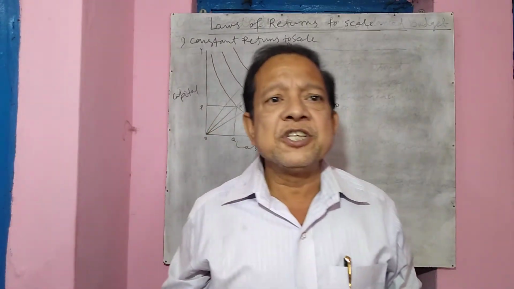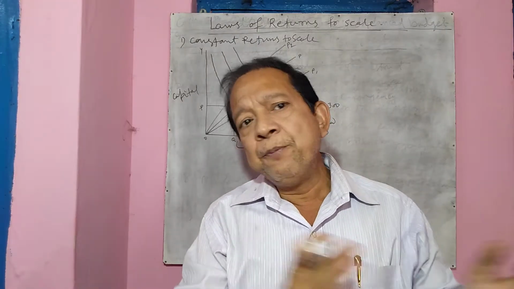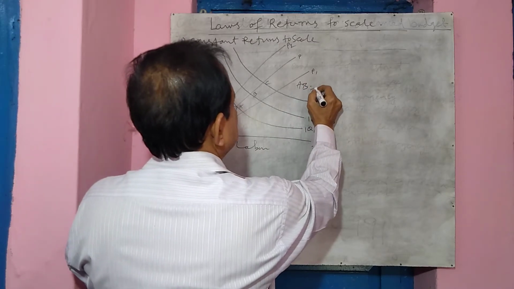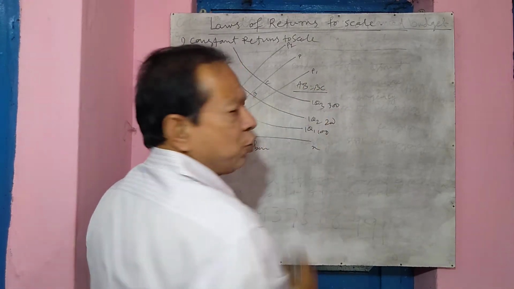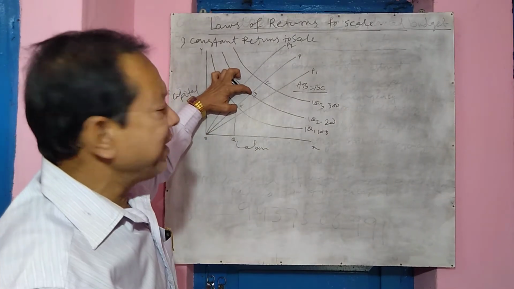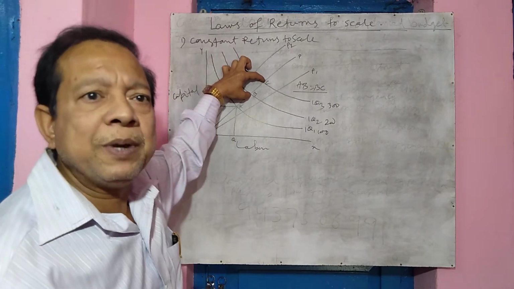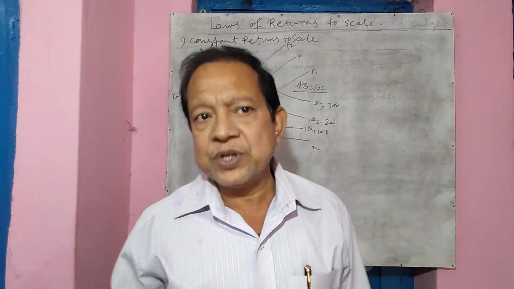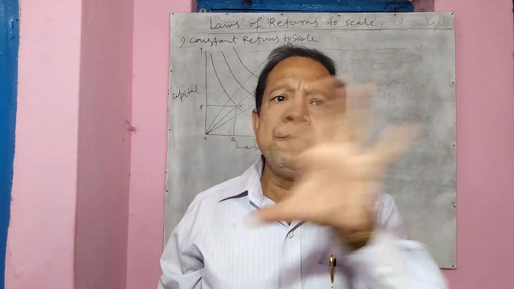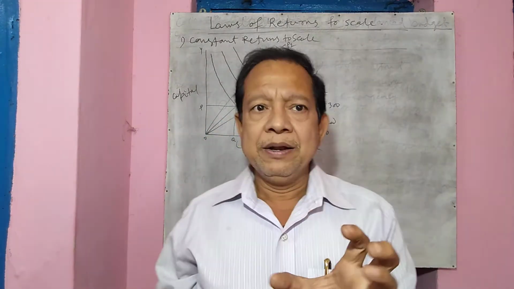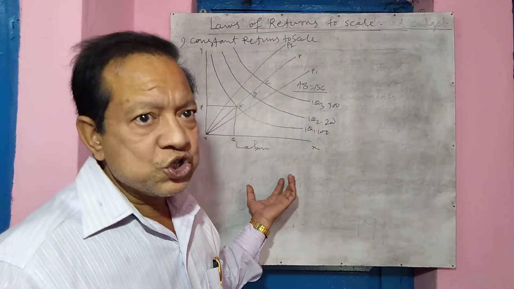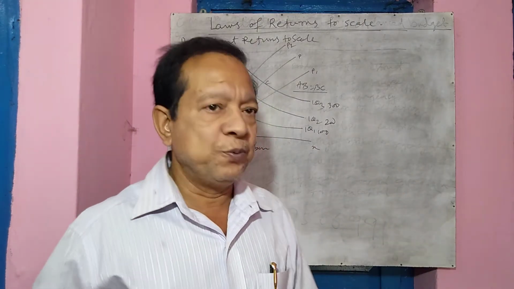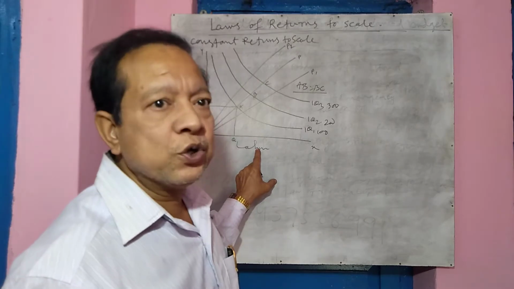So here output increases by 100 points and input is increasing in the same quantity. You see here AB is equal to BC. AB equal to BC means whatever input we increase by AB, that same amount of input we are increasing by BC. So here the rise in input is equal to the rise in output. So this is called constant return to scale. Therefore, if all inputs are variable, all inputs can change, then the production function may be constant. Constant return to scale means an exact amount of input will give an exact amount of rise in output. Right? So this is the first, constant return to scale.